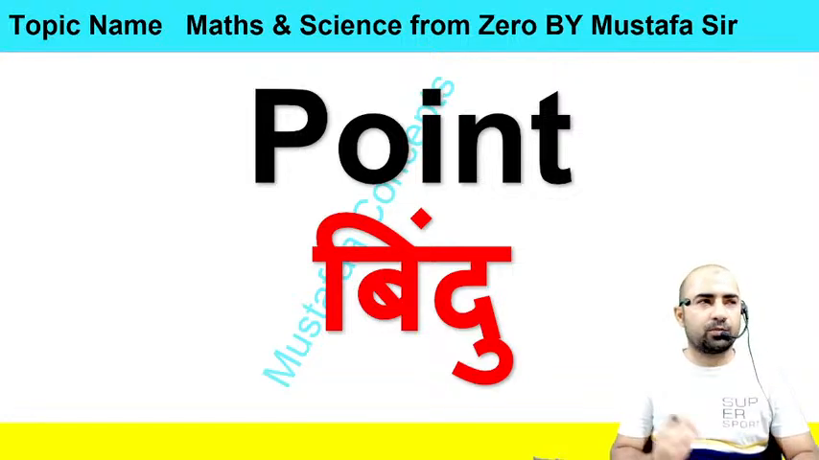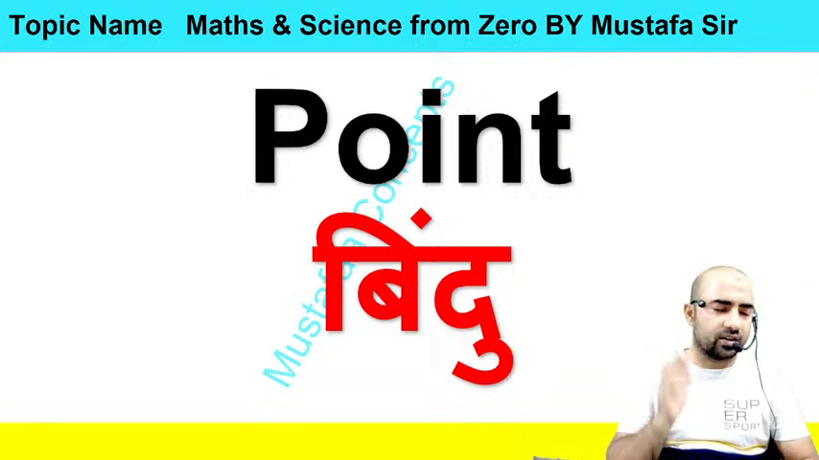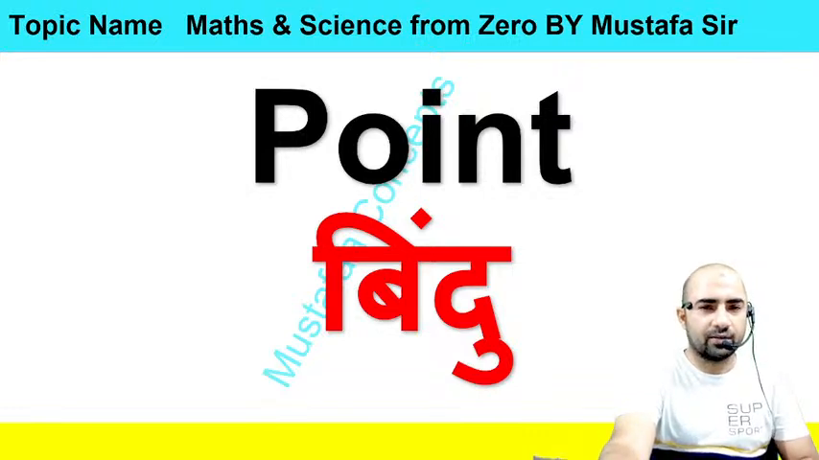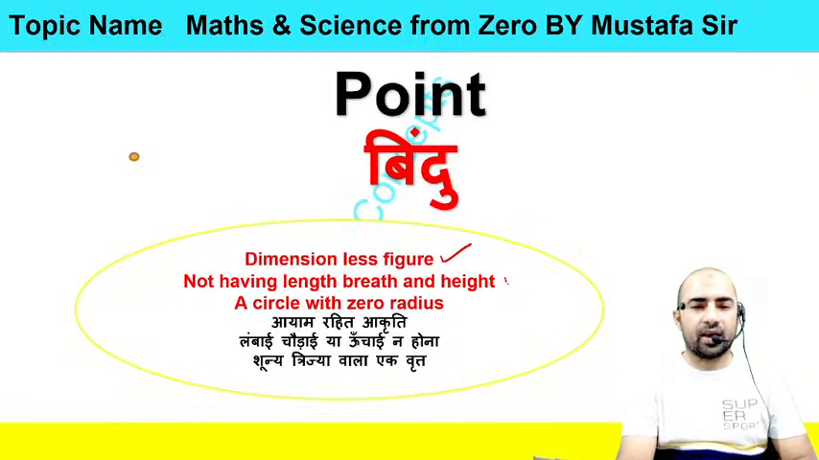So what are the basic points, basic concepts, basic terms in geometry? The first term is point. And what is a point? I have already told you. A point is a dimensionless figure, meaning a figure which doesn't have any dimension, any length, breadth or height, not having length, breadth and height.